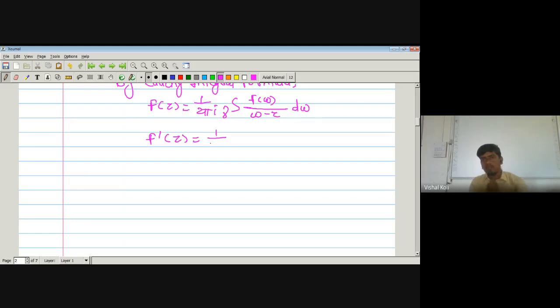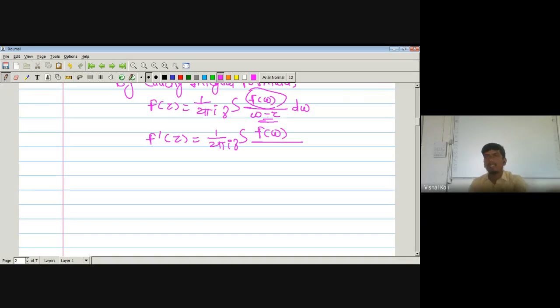Which is 1 upon 2 pi i, integral over the curve gamma. And here we have to take the partial derivative with respect to z. Then what is the derivative of this one? 1 upon z. What is the derivative of 1 upon z? Minus 1 by z square. And from that one we have to find out the derivative of this term. As in f of w there is no term of z, this will remain constant with respect to z. Okay, so f of w is as it is.